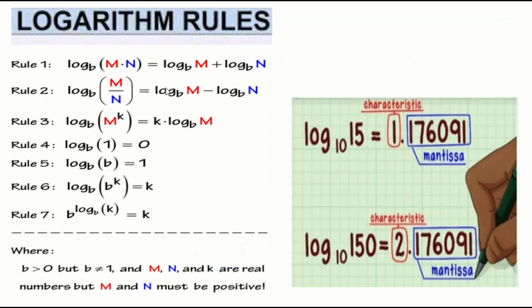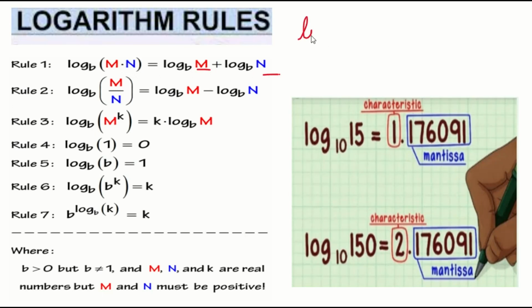Now we are going to see the logarithmic rules. First, understand this: when the bases are the same, if I multiply two log numbers, what I can do is add them.